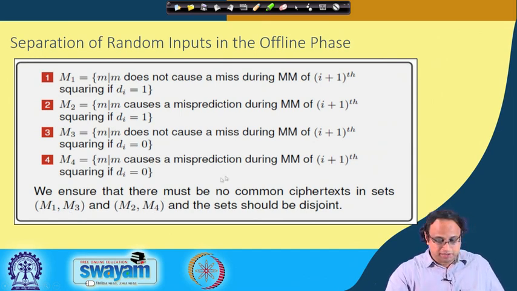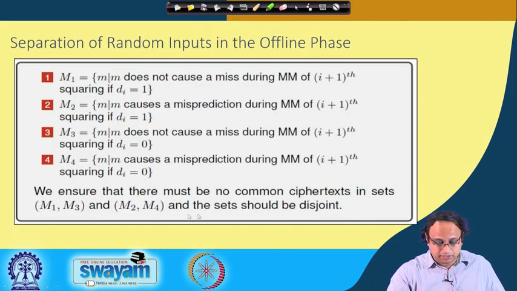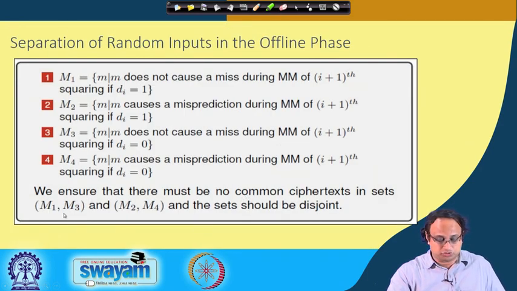Note that it may happen that a sequence matches here, and therefore it goes into M1. Now, if it also goes to M3, then it is a contradiction, because in one case I am predicting that it matches with Ti plus 1 1, and in the other case I am saying that it matches with Ti plus 1 0. So, in order to remove that contradiction, I ensure that there is no common ciphertext which goes into M1, M3 and M2, M4, and the sets are ideally disjoint.